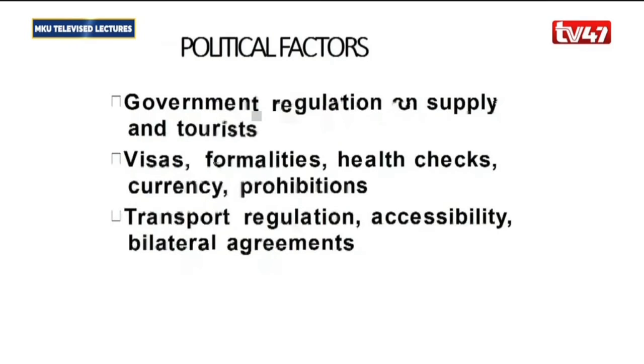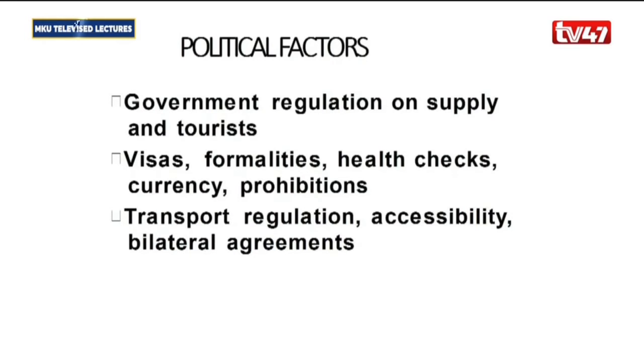Then we have the political factors. In the political factors here, we are looking at factors related to the government. So all the regulations for the government, the government regulations on supply and the tourists, government requirements on visa, formalities, health checks, government rules on currency, any prohibition by the government, others like transport regulations, accessibility, and even bilateral agreements between the host country and the country where you are coming from.